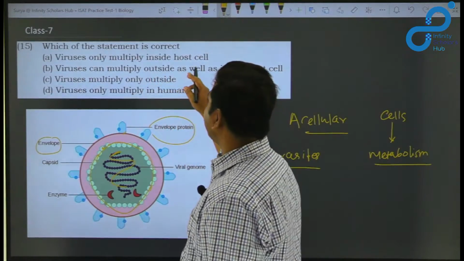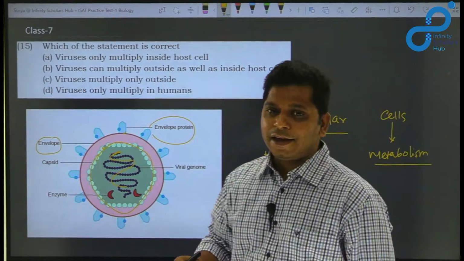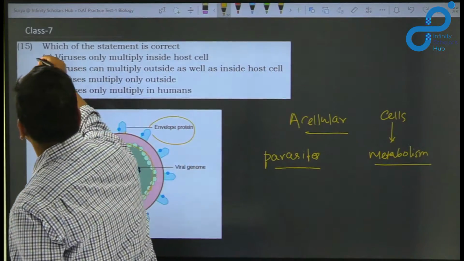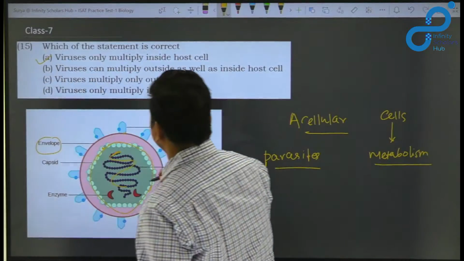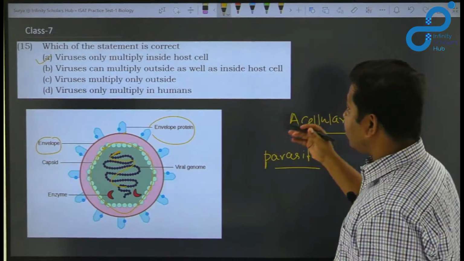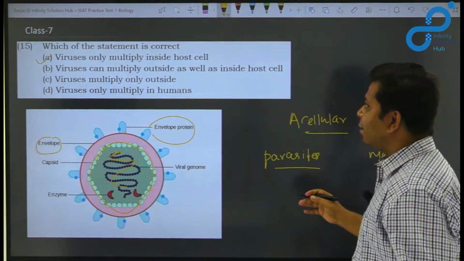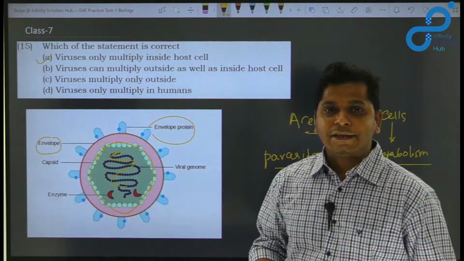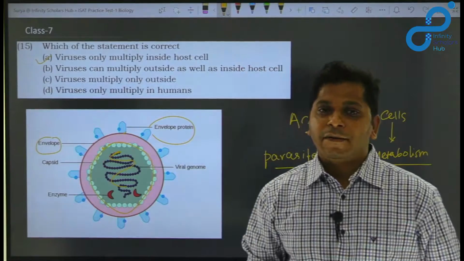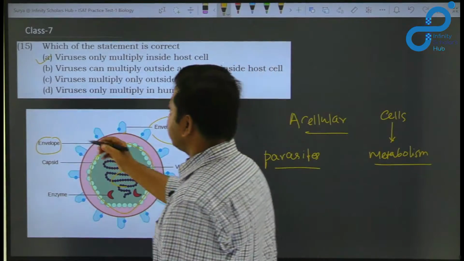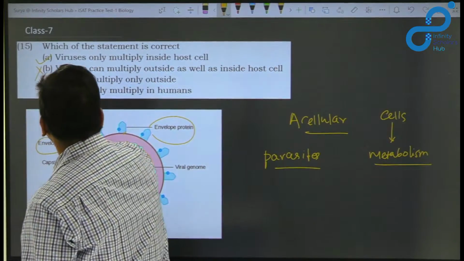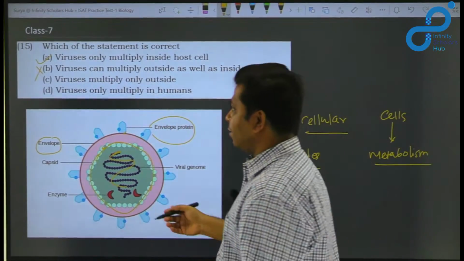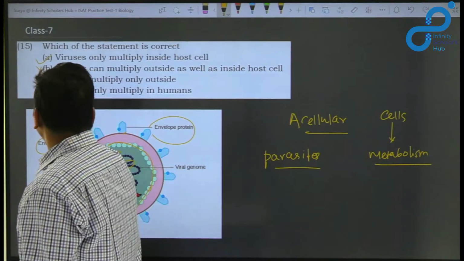Let us look at the choices here. Viruses only multiply inside host cell. I said yes, they can multiply inside the host cell. So option A is the correct choice. Viruses can multiply outside as well as inside host cell. Inside is correct, but outside is not correct, because I said that outside the host cell viruses are non-living. So this option is incorrect. Viruses multiply only outside. Outside they are dead, right? So this option is also incorrect.